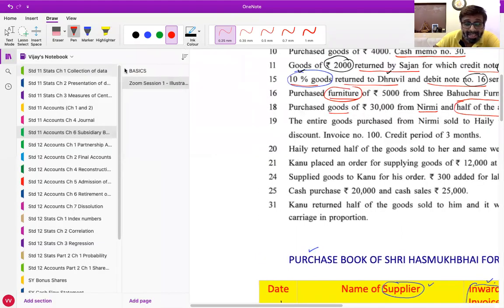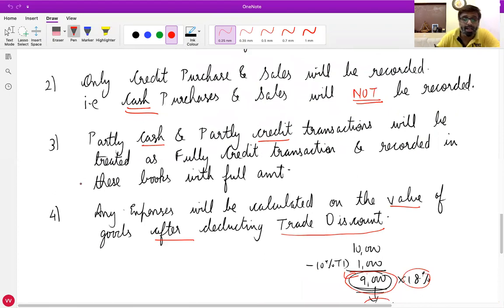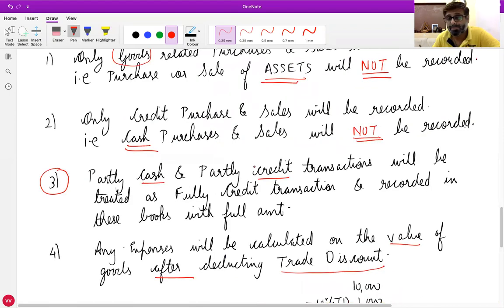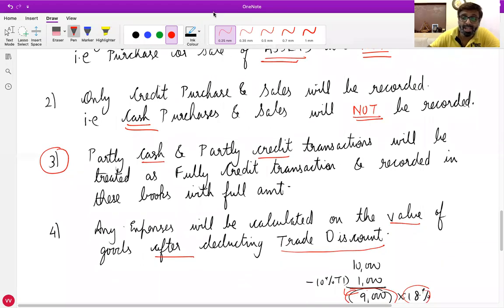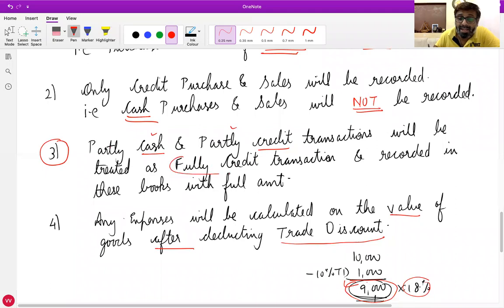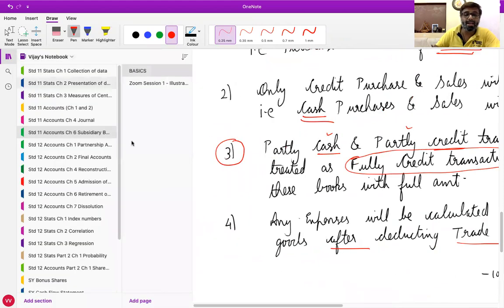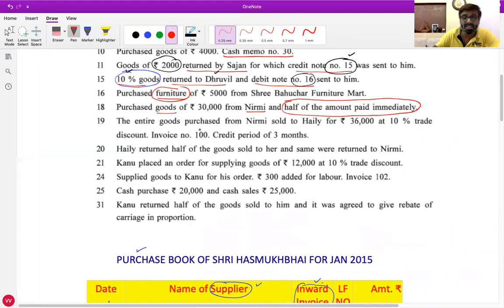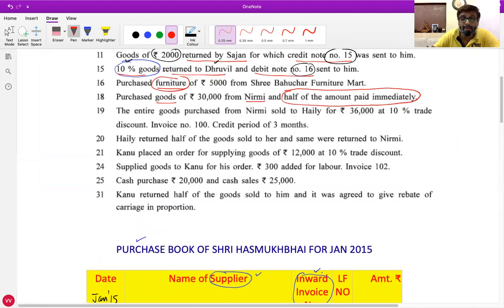Just 1 minute. So now did you all understand the relevance of this third note which I made you write? Yes, sir. In this transaction, do we have partly cash and partly credit transaction or not? Yes, sir. But we will treat it as fully credit transaction and recorded with full amount. Yes, Dhruvi, go ahead. So we will record it in purchase book.